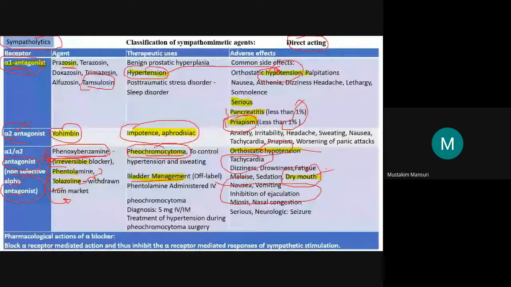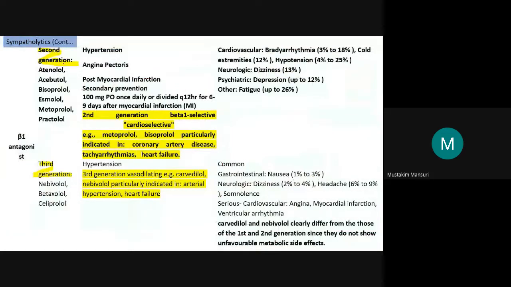Next, this common statement, block the alpha receptor mediated action, thus inhibit the alpha receptor mediated responses, means we are inhibiting the sympathetic stimulation. Now generation wise, the different generations of beta 1 antagonist, we saw earlier that was the alpha. Now beta 1, you might be surprised that here I am directly starting with the second generation, then the third generation. So what could the first generation be here?